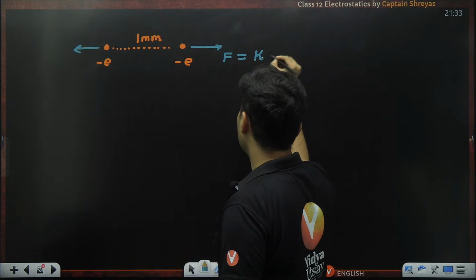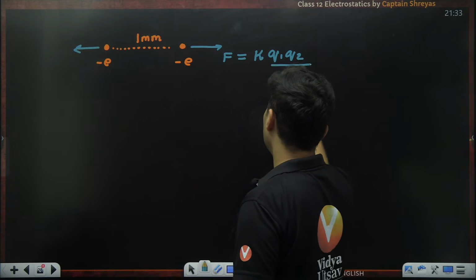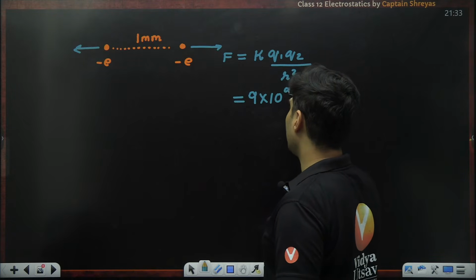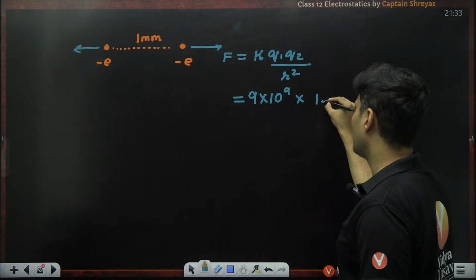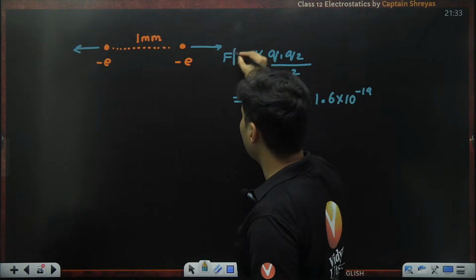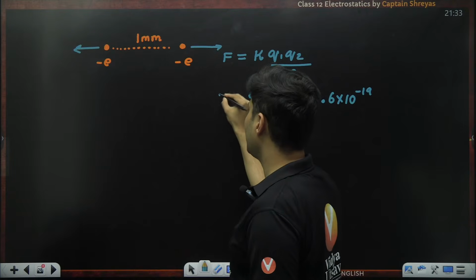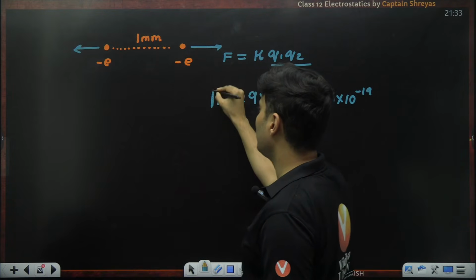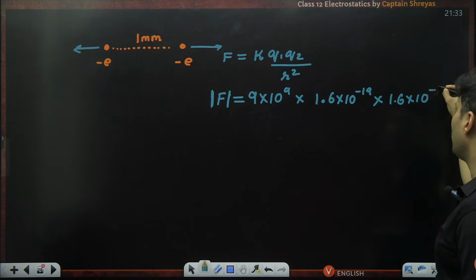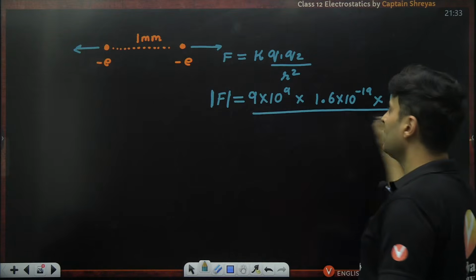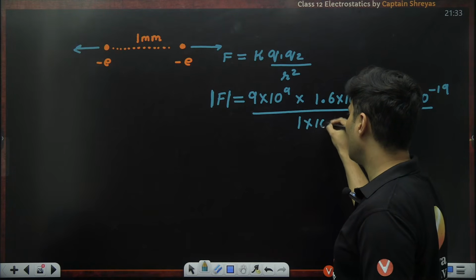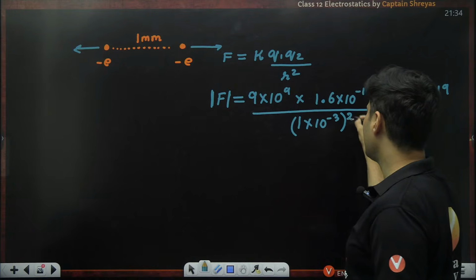So the force value will be K Q1 Q2 divided by R square. What is the value of K? Standard 9 into 10 to the power 9. What is charge 1? It is the electron charge, which is 1.6 into 10 to the power minus 19. I am only interested in the magnitude of the force, not the exact positive or negative. So just substitute the magnitudes only, into 1.6 into 10 to the power minus 19, the whole thing divided by R square. R is 1 millimeter, which is 1 into 10 to the power minus 3 meters, and this is whole square.